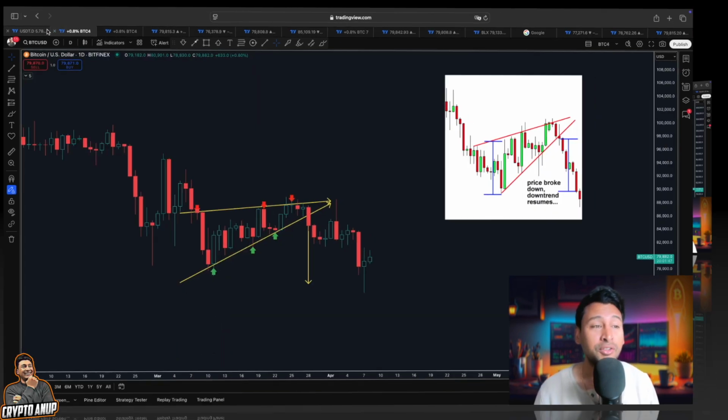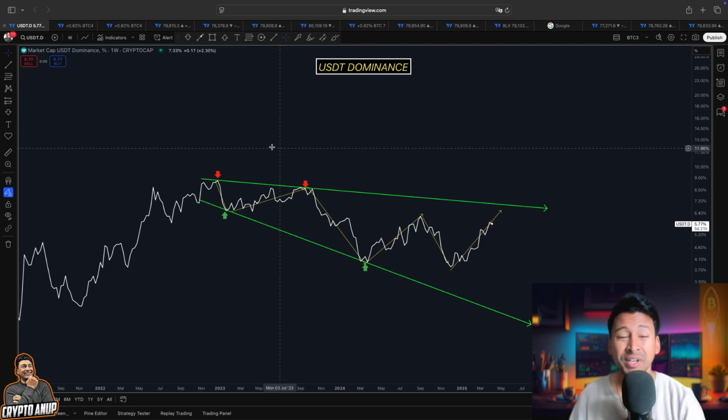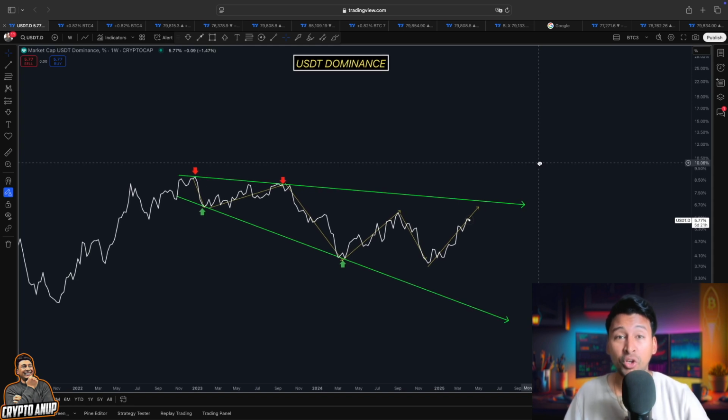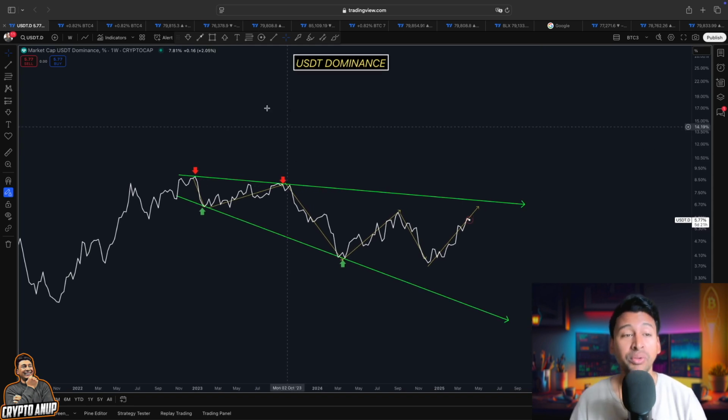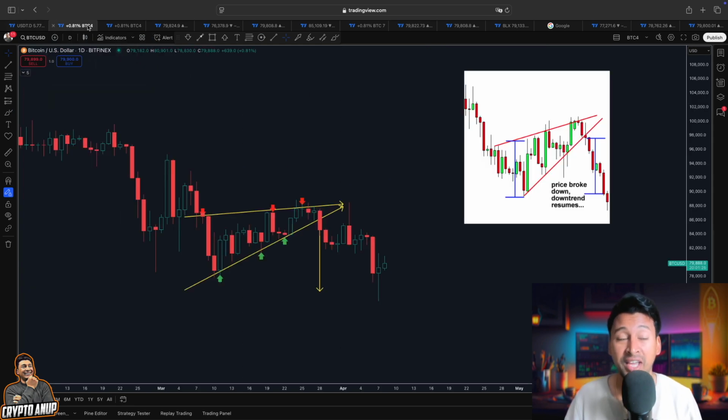Thank you very much. So first, let's look at this USDT dominance. This USDT dominance was printing a descending broadening wedge type of formation, a bullish continuation pattern. So I showed you that in the medium short term, if we see USDT dominance heading towards the upper trend line from the descending broadening wedge, we have to see a correction in price action. I mean, not just in Bitcoin, but the entire market.